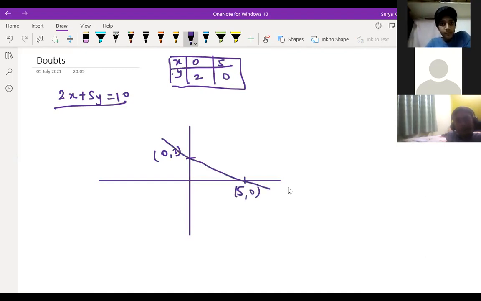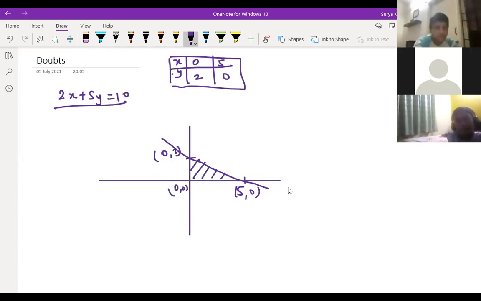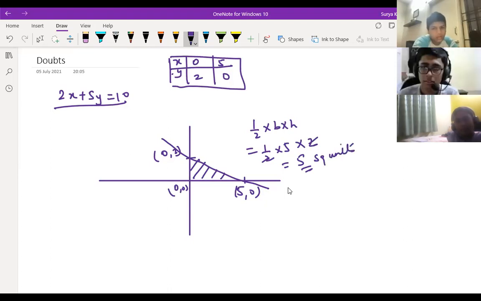So you should join this, and the triangle is formed here, right? This is a triangle only, no? Yes, sir. Sir, but then I couldn't get the answer as 5 square units. Wait. So what is the area of a triangle? Half base into height. So what is the base here? Base is 5 and height is 2. So the answer is 5 square units. I didn't multiply it like that. What I was doing was trying to count the squares in the graph. That didn't work out for me. Okay, sir, I got this.